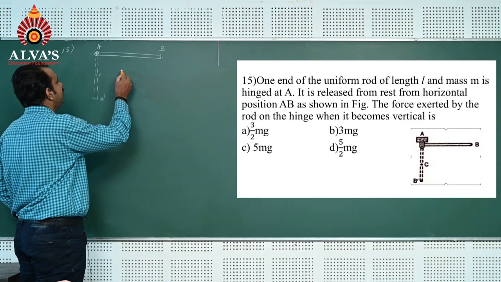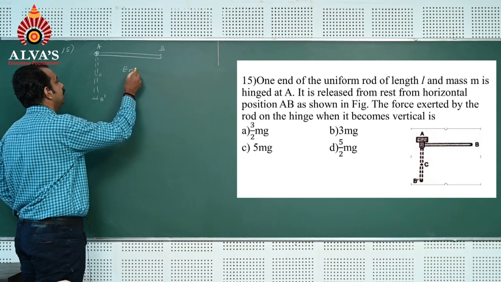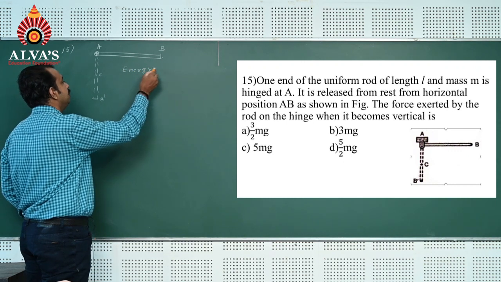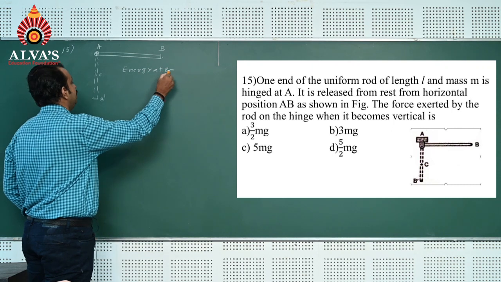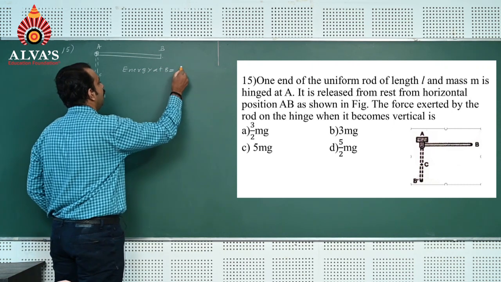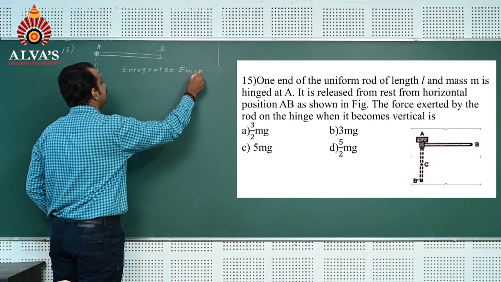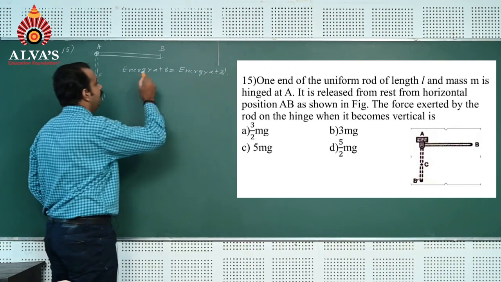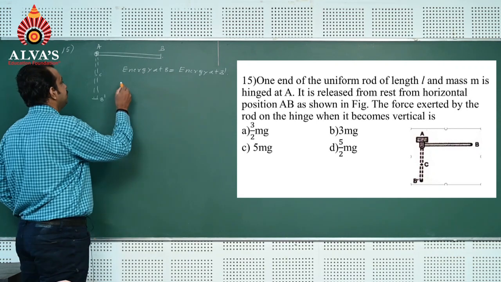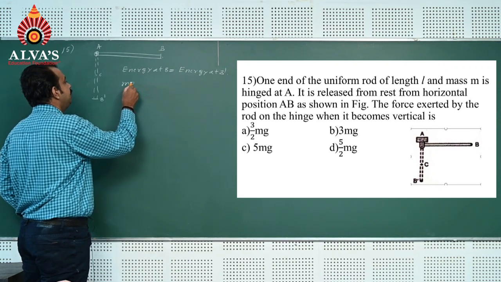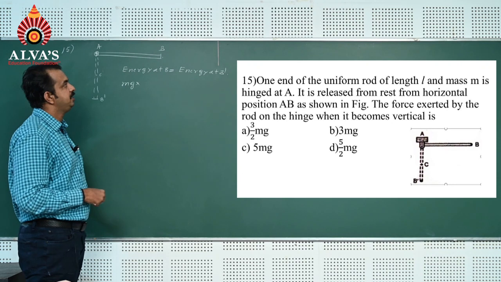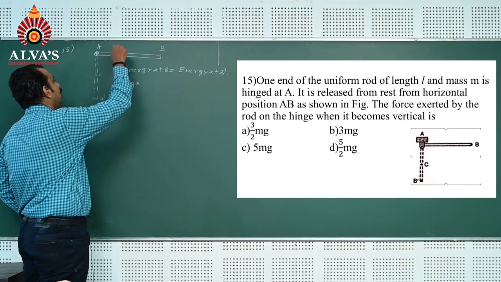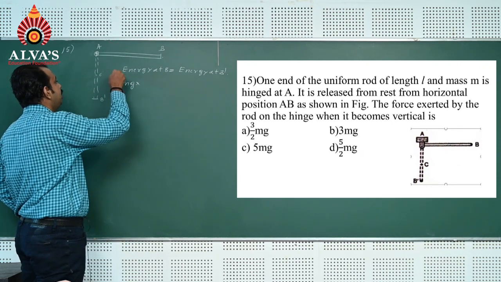So energy at B is equal to energy at B dash. Energy at B is mgh, where h is the distance from the topmost point to the center of mass.